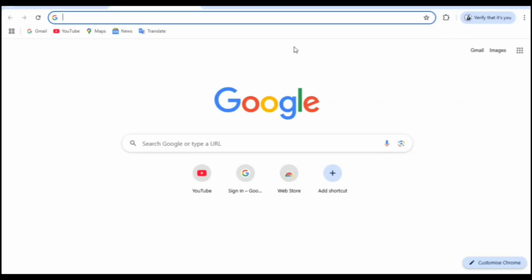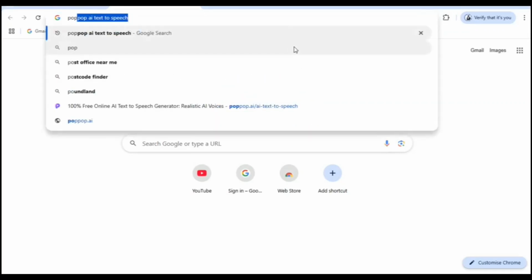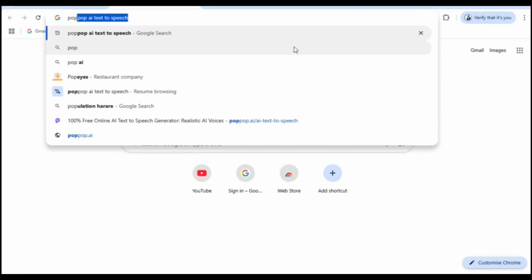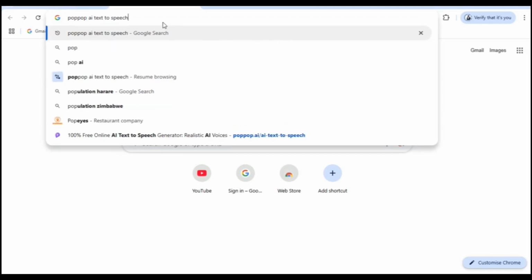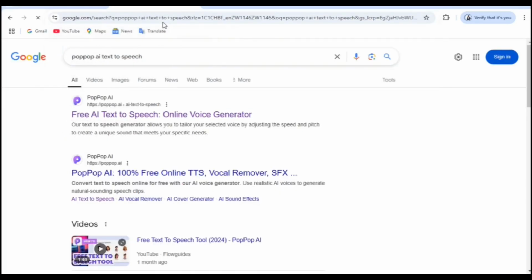Hi, let's jump straight to the Pop AI website by simply typing Pop AI. Text-to-speech is a technology that converts written text into spoken words using synthesized speech. Text-to-speech can be used by people with visual impairments, students, content creators, and anyone who prefers listening to reading. Click the link to open the Pop AI interface.